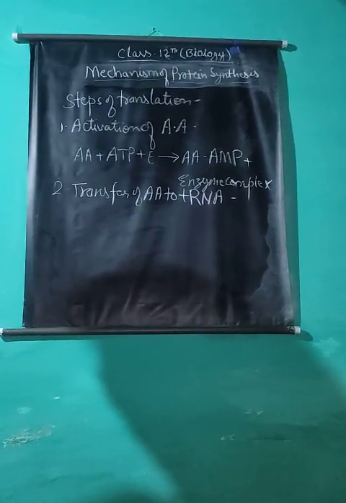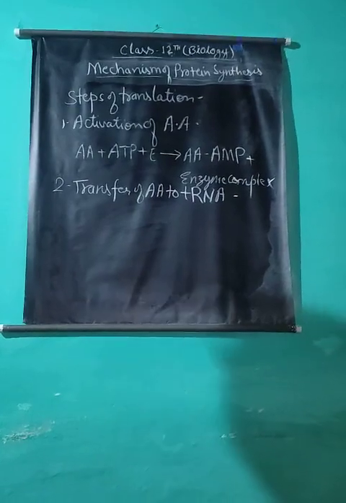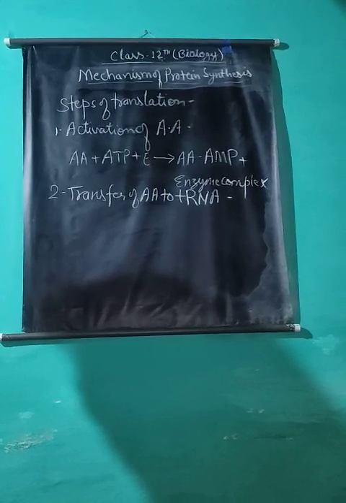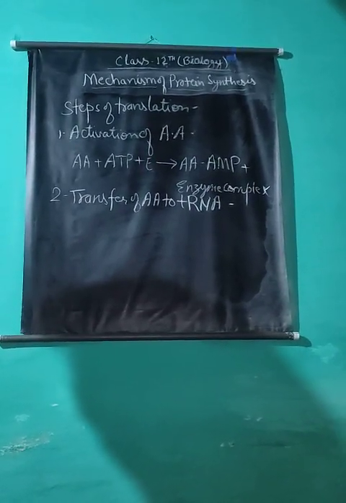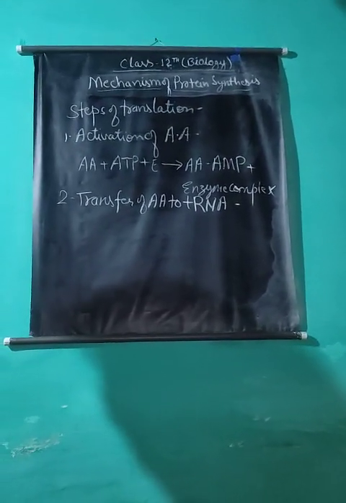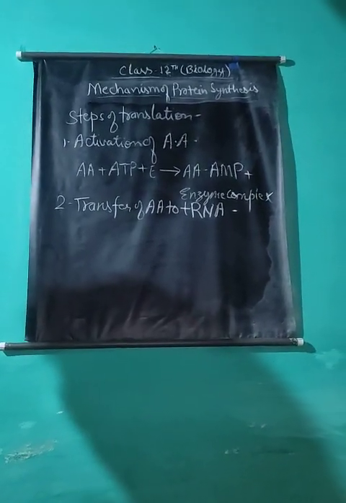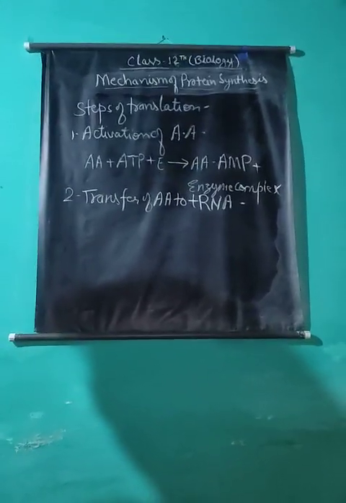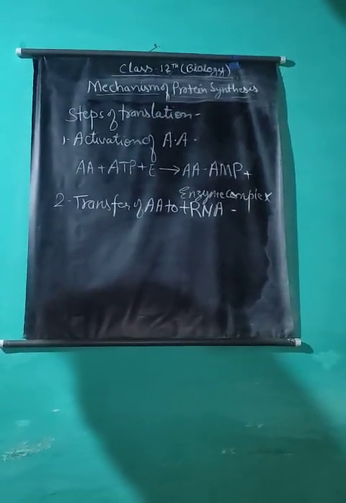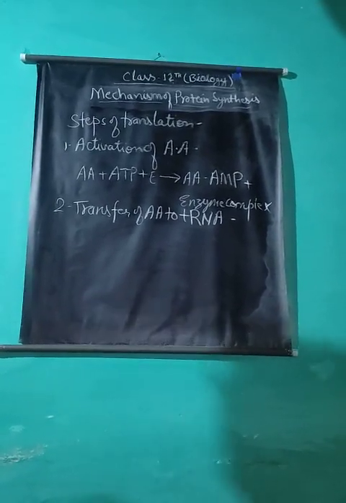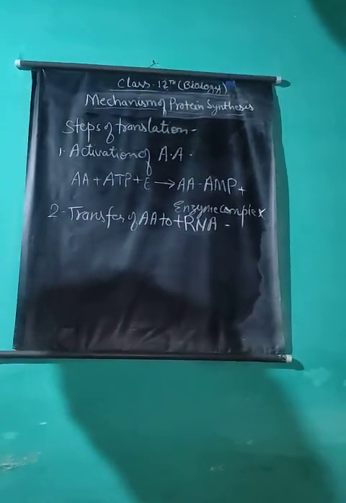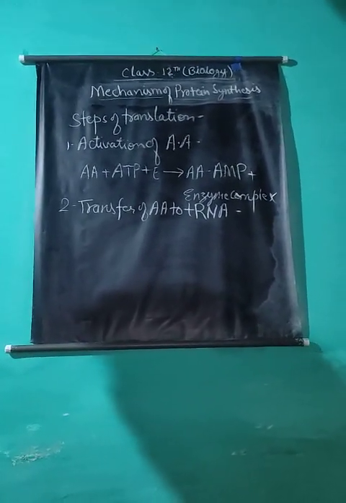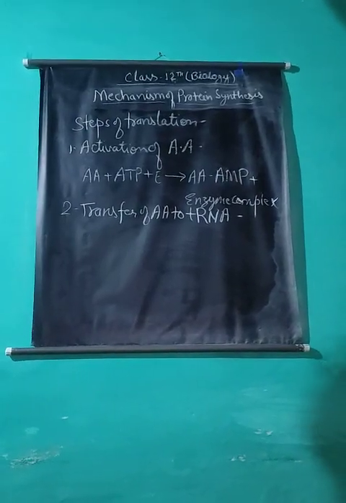AMP and the activating enzyme are released during this process. At the time of transfer, the aminoacyl group is transferred to the hydroxyl group of the terminal adenyl nucleotide of a transfer RNA. There are at least 20 different aminoacyl tRNA synthetase enzymes for binding of 20 different types of amino acids with 20 different types of transfer RNA.